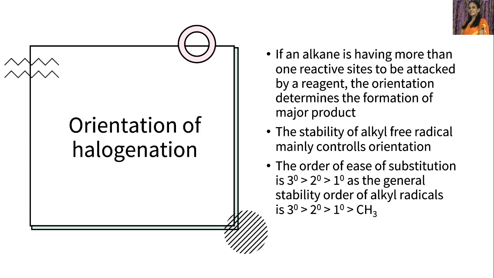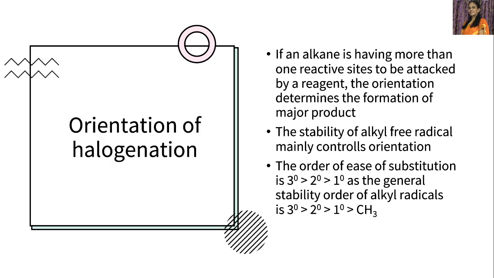Okay, so the stability of alkyl free radicals mainly controls the orientation. Which alkyl free radical is more stable? Based on that, we can explain which compound is formed. The order of ease of substitution is tertiary greater than secondary, which is greater than primary, as this is the general stability order of alkyl radicals.